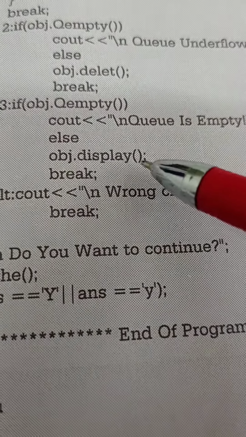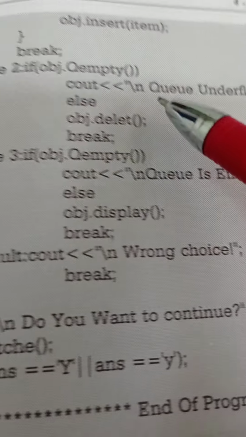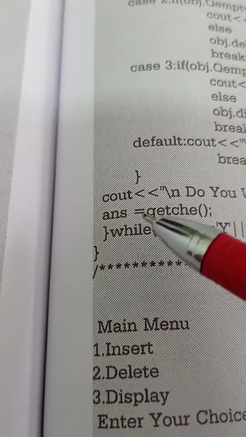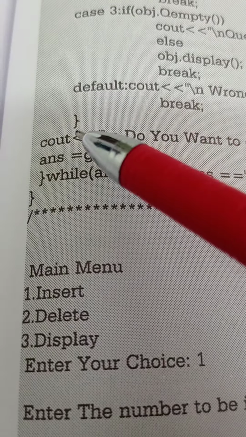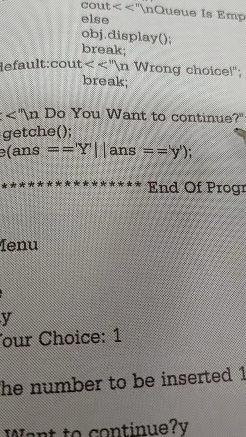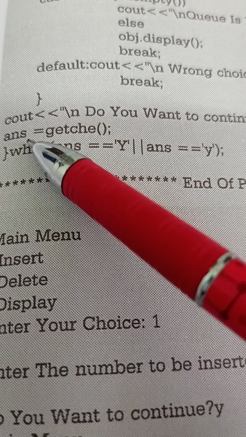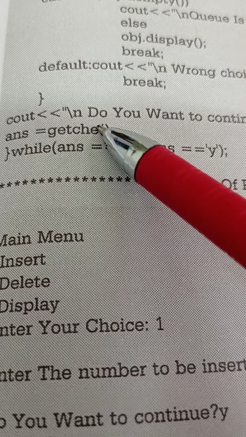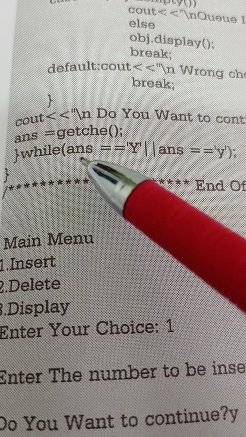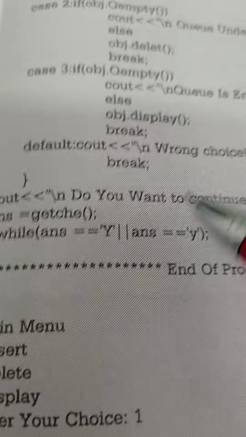When we execute this delete instruction, the next instruction is break. Break means come out of the switch statement. Then, do you want to continue? If your answer is yes, it will take the value as y, and it will check while y equal to y. Yes. Once the condition is true, once again it will come here and repeat the loop.